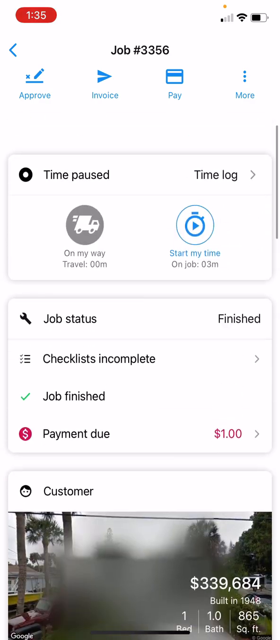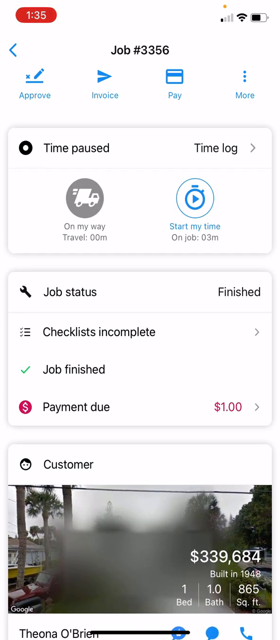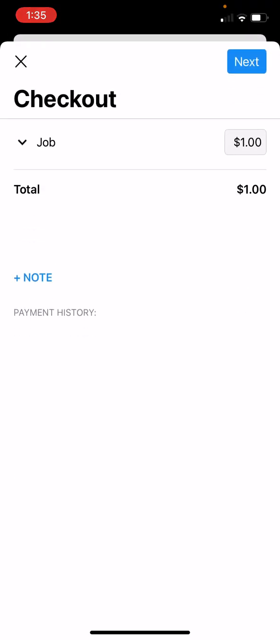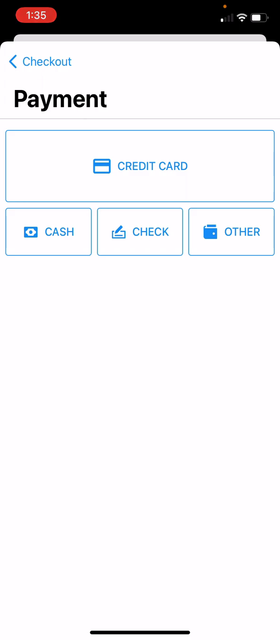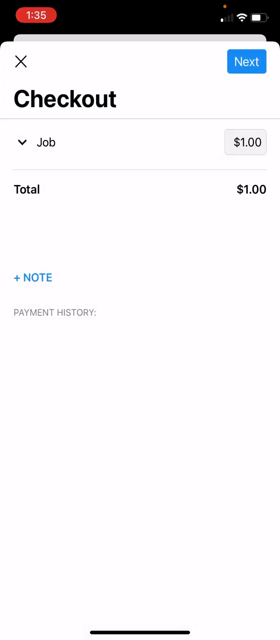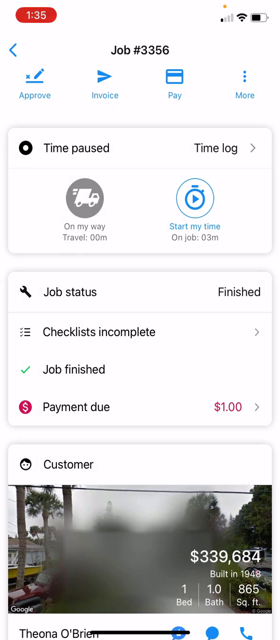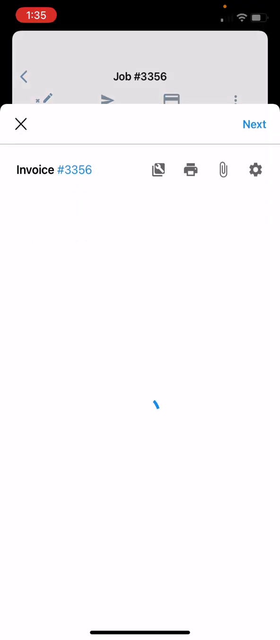And then the last thing we're going to do at the top here, if they left a check or cash, we'll click pay. Make sure the amount is correct. And then we'll just hit either check or cash, depending on what the amount was. If they're going to pay with the app, we're going to hit invoice.